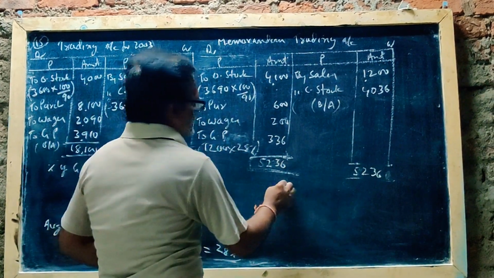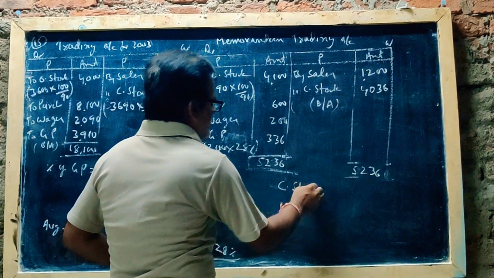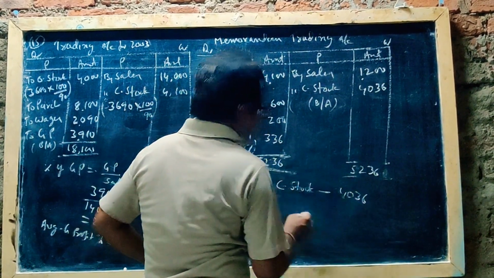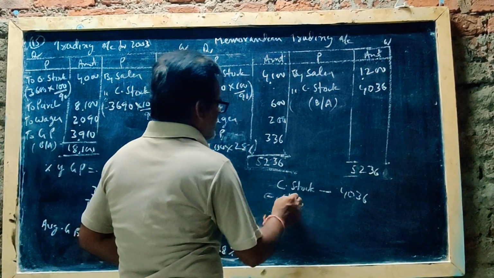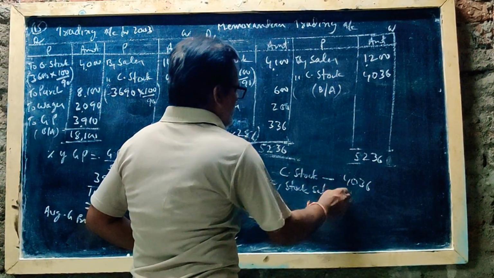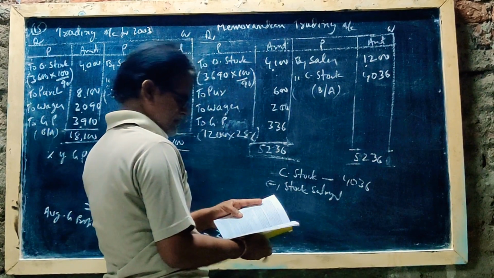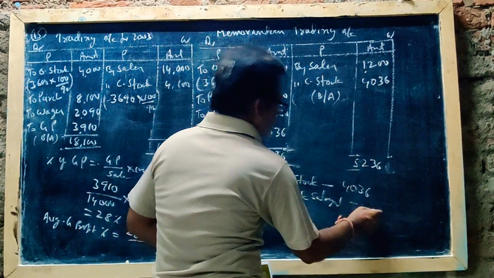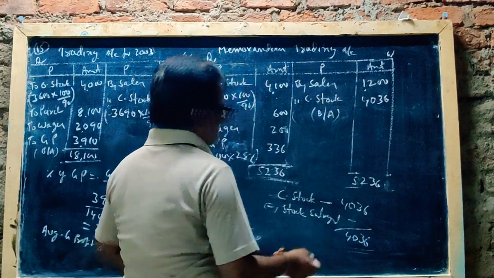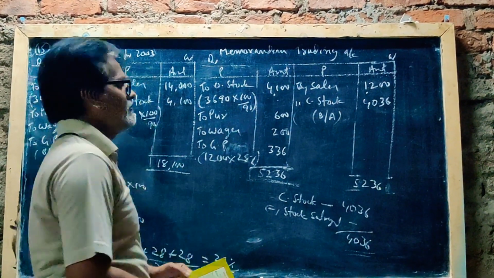Now write that heading. Then you can write closing stock 4036 less stock salvaged. How much stock salvaged? Nothing here. 4036. That is the answer. So this is also a very important sum.